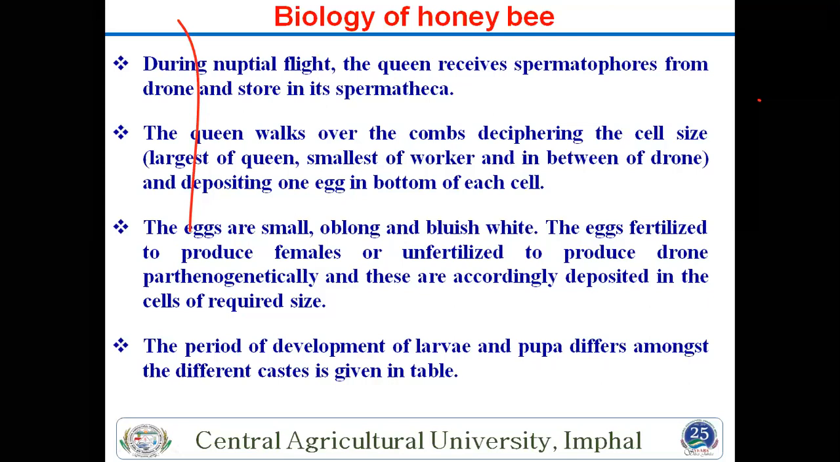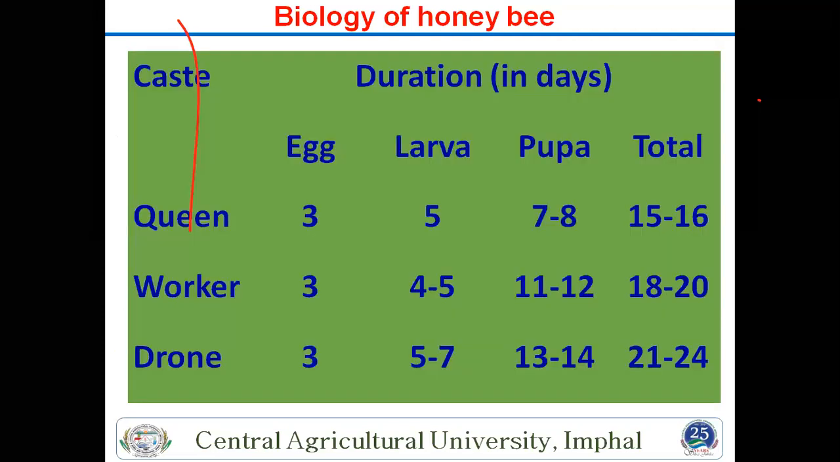The eggs are small and bluish white in color. A fertilized egg produces a female and an unfertilized egg produces a drone, which comes through parthenogenesis. This question also comes many times, and yesterday I already told you: unfertilized eggs produce drones, fertilized eggs produce females. So this is the difference. The period of development of larva and pupa differs among the different castes. You see, this is the difference between castes.